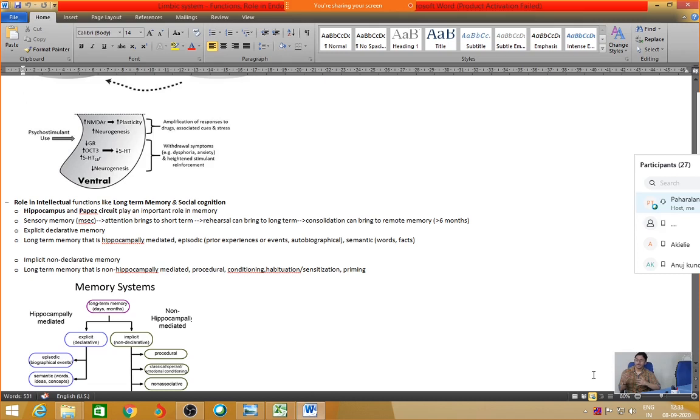Let us discuss how the limbic system is involved in the formation of intelligence. I'll tell you very shortly. Let us discuss only the hippocampus here, because we'll not go into too many topics. The hippocampus is important because this part of the limbic system is important for the formation of memories. Memory is important for the formation of crystallized intelligence, that is, solving a problem which is not novel in nature but a repetition of a previous kind of problem.